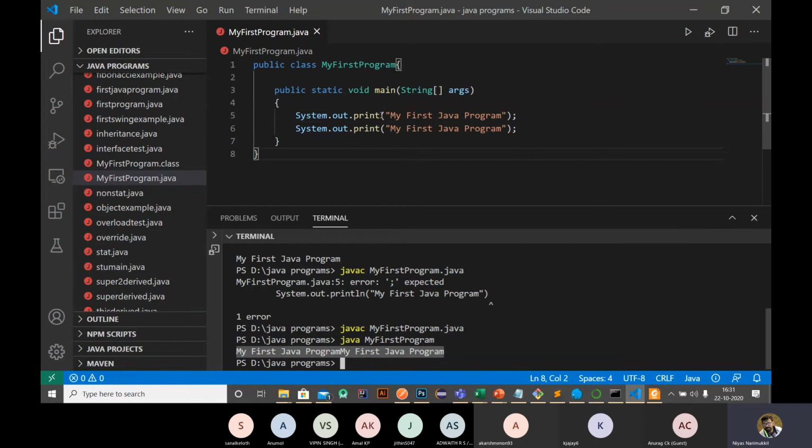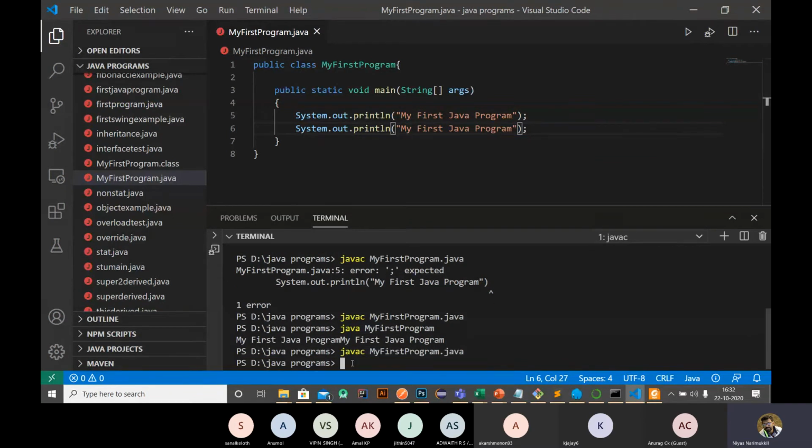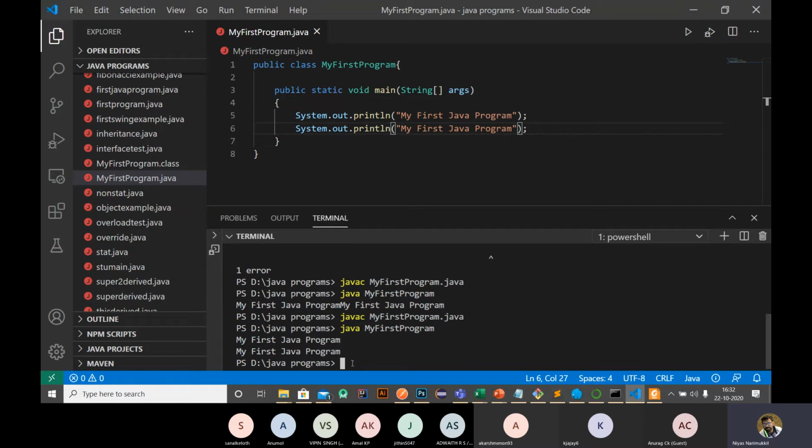If you're using println, then it will create a new line. So again compile and run. We'll get the output as my first program, then it inserts a new line, as if you just pressed enter, and then our next data will print like that.